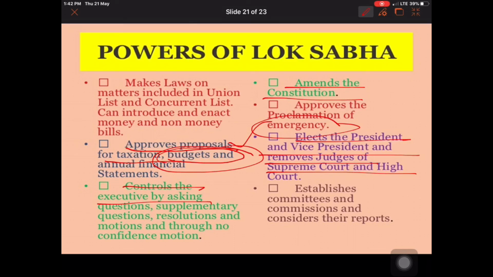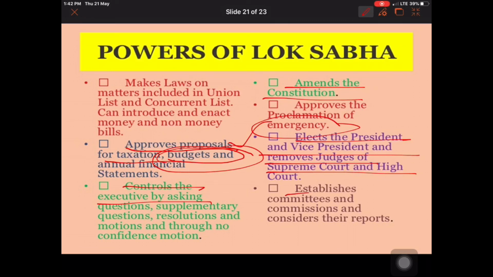If somebody feels that a particular bench or judge is not focusing on the judicial system or not ensuring its smooth working, they can be impeached by the voting of the Lok Sabha, or by the majority of the Lok Sabha MPs.